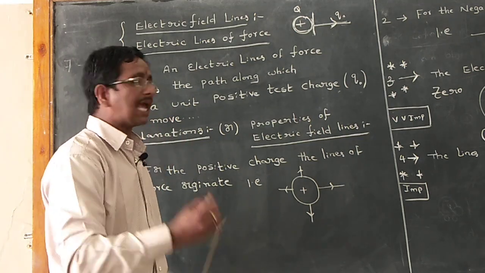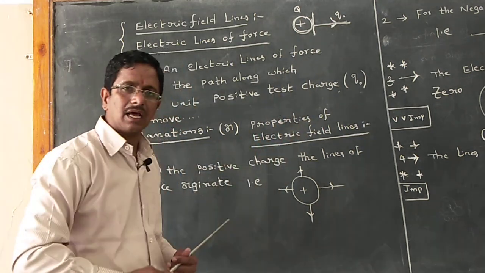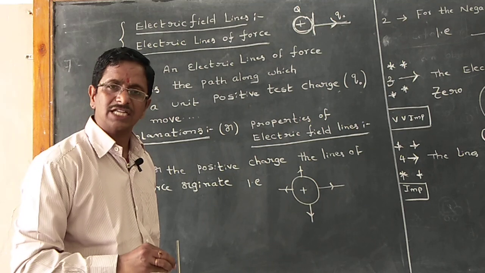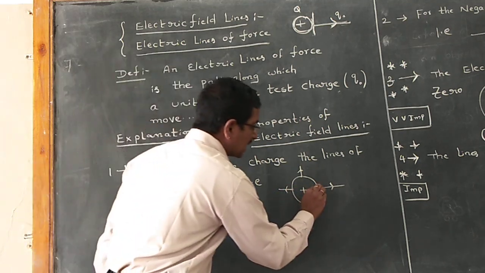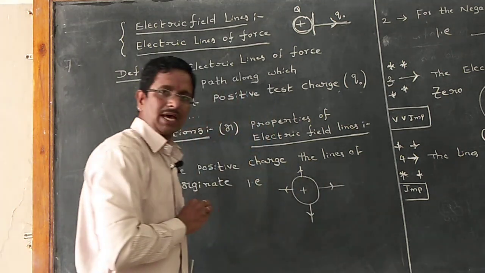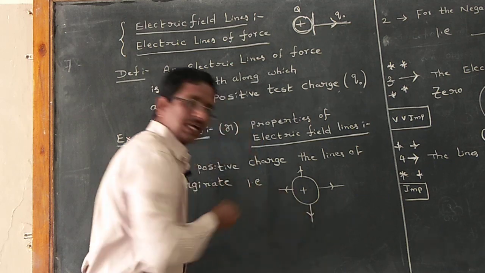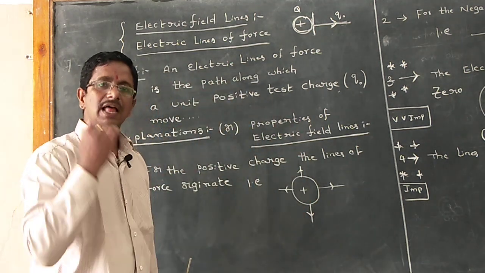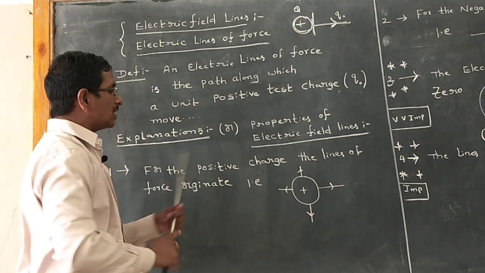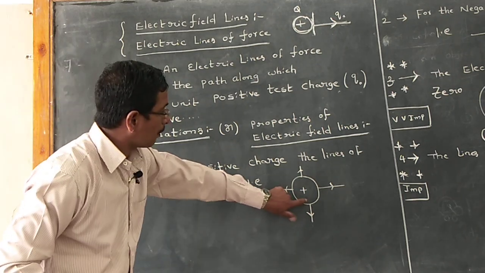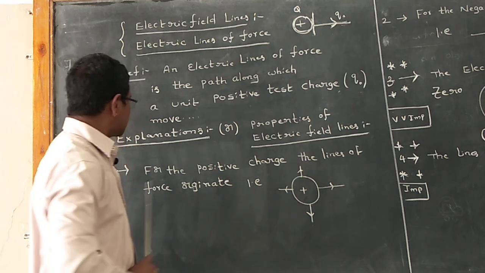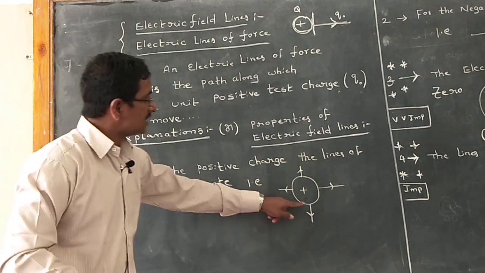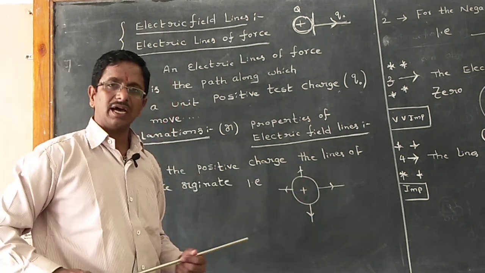Whatever I taken, a test charge particle is also positive charge particle. So that is move away from this one. Similarly here also. That means for the positive charge, the lines of the force originate.